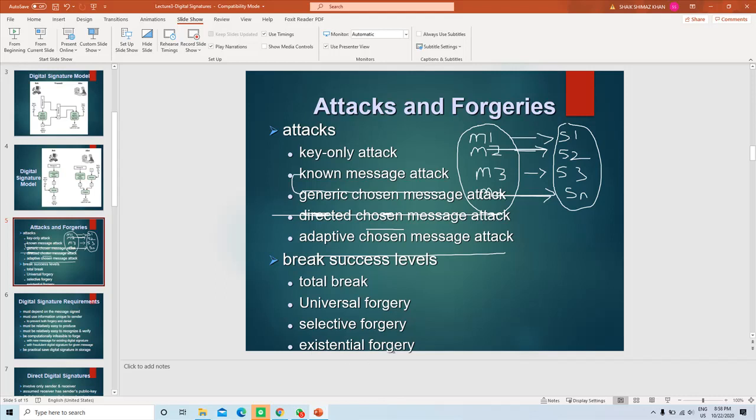In existential forgery, the attacker, for at least one message, has the ability to create the digital signature correctly, however the attacker has no control over the message. He cannot select the messages. So these are the different attacks and forgeries which can be directed against signature schemes.